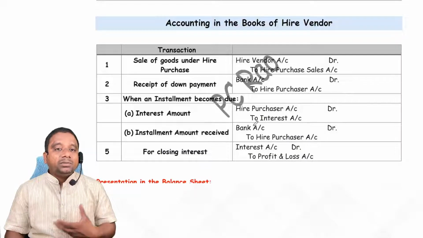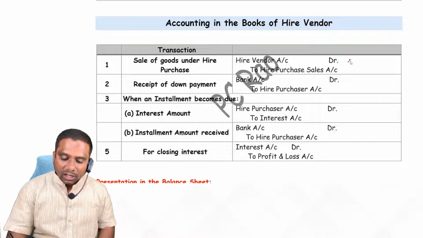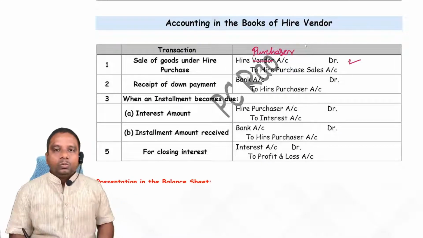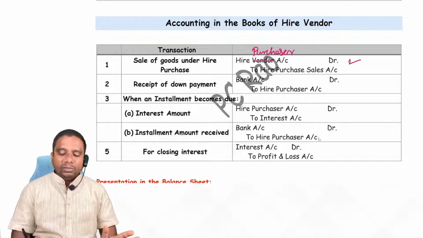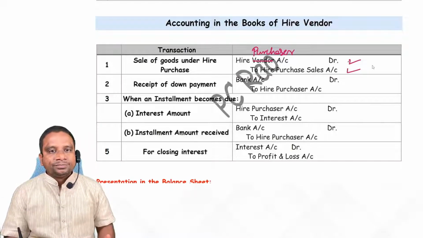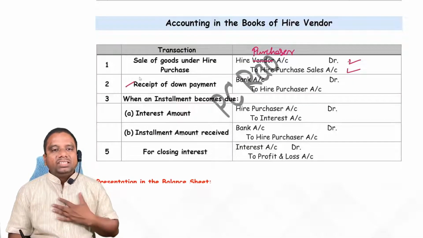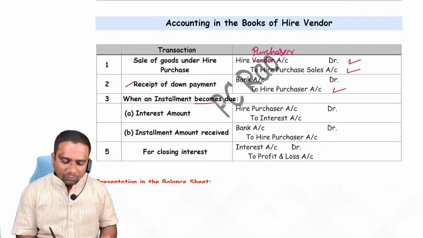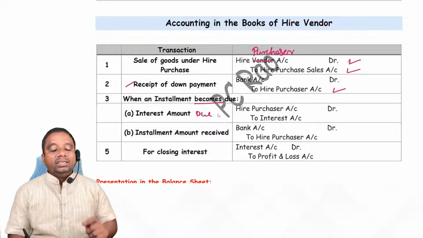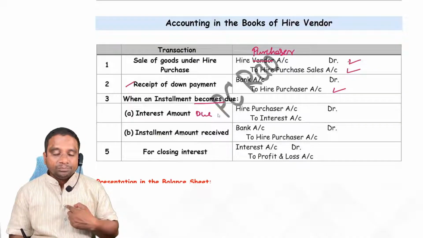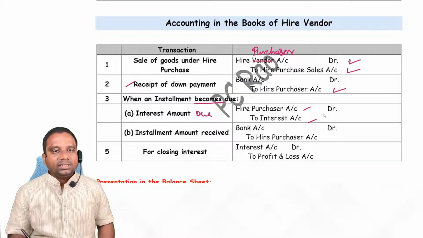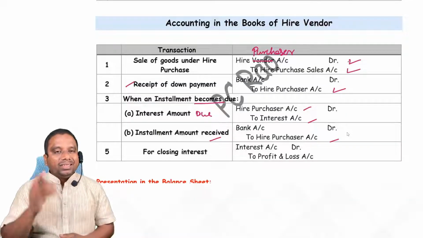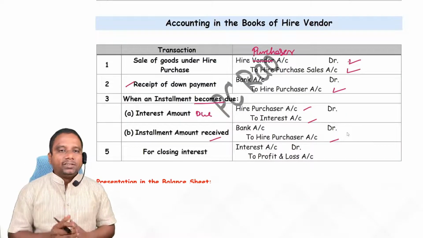Now what is the accounting treatment in the books of hire vendor? For hire vendor this becomes sales now. So what is the entry for that? Hire purchaser account debit. So make a small correction. Hire purchaser account debit to hire purchase sales account. Clear? Now receipt of down payment. We receive amount, bank account debit to hire purchaser account. When installment becomes due, first interest amount due. Interest is expense for hire purchaser, income for us. So hire purchaser account debit to interest account. Receipt of installment, bank account debit to hire purchaser account. Interest is income that is transferred to P&L account at the end of the year.